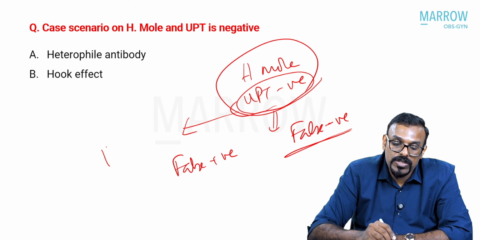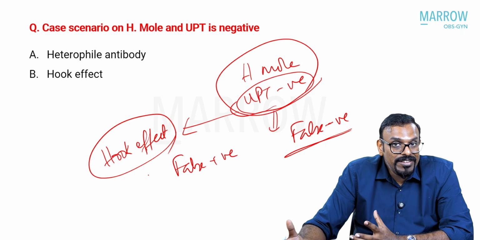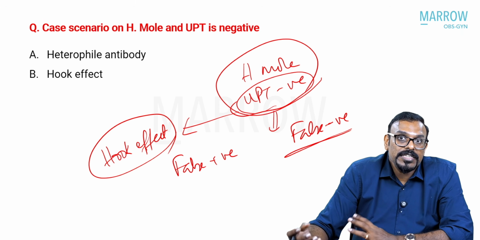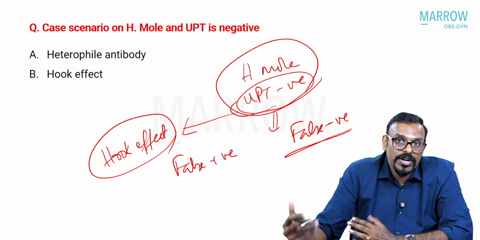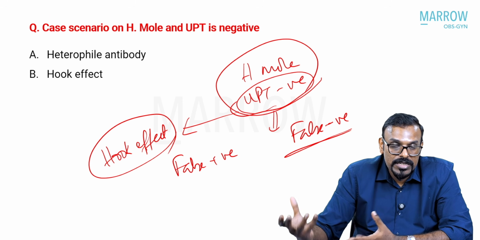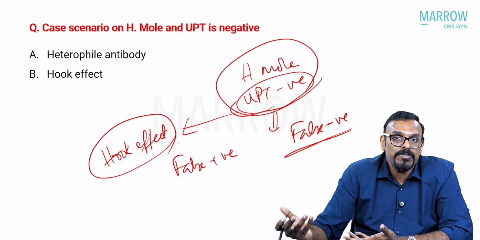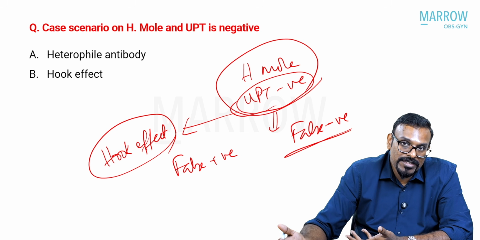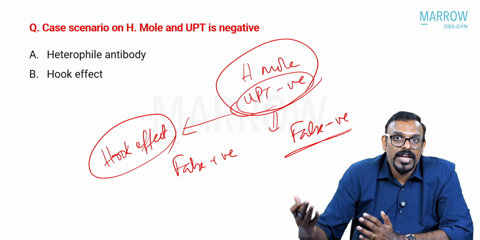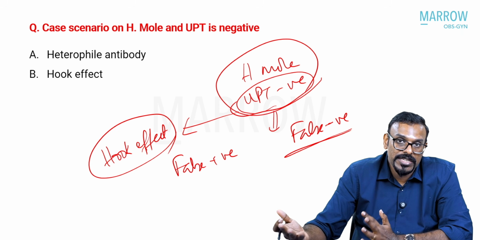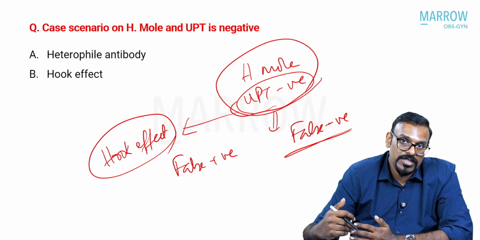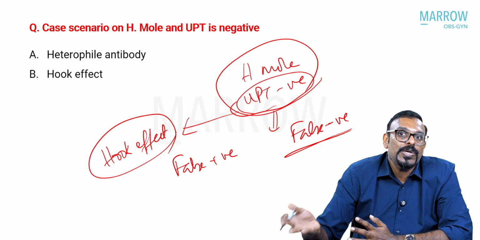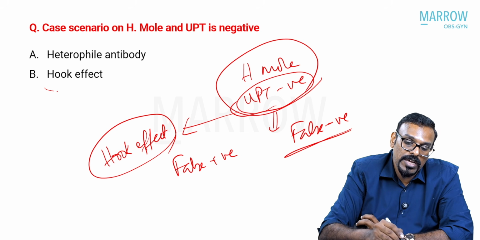The problem here is what is called the hook effect. The receptors that are present within the test system are actually overwhelmed by the amount of antigen, the beta HCG that is already present in the urine sample. When these receptors get overwhelmed, they actually give back a negative test result. So what you can do is bring down the concentration of this antigen in dilutions, and when you subject the test to the diluted sample, you might get a positive result, and that is what is called a hook effect.